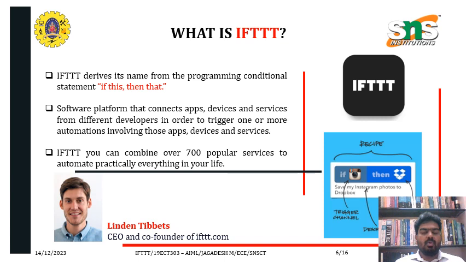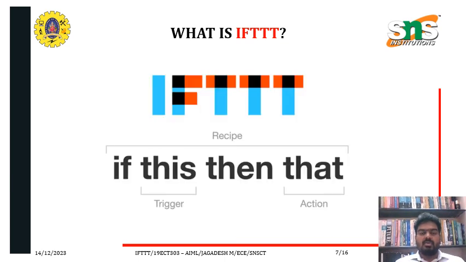With IFTTT you can combine over 700 popular services to automate practically everything in your life, says Lyndon Tibbetts, the CEO and co-founder of IFTTT.com. As I already told you, IFTTT is "if this then that." This is literally called a recipe.